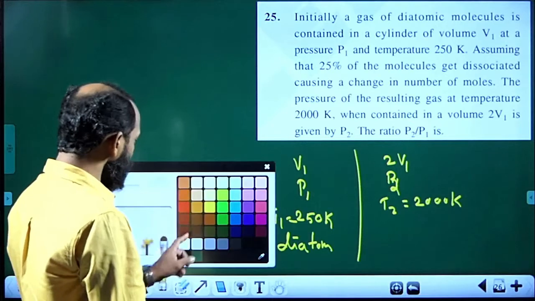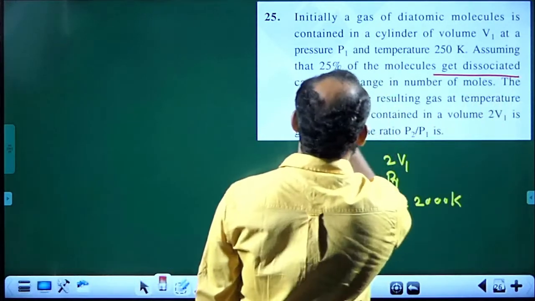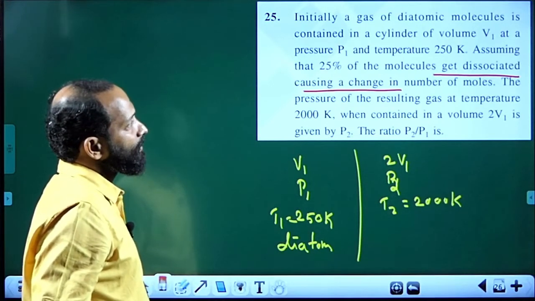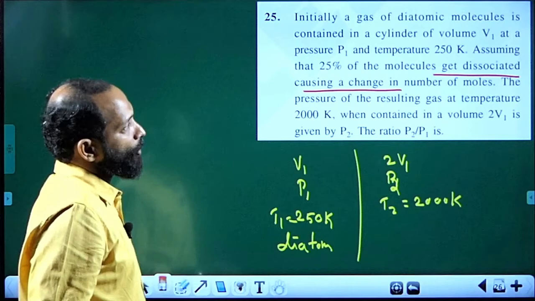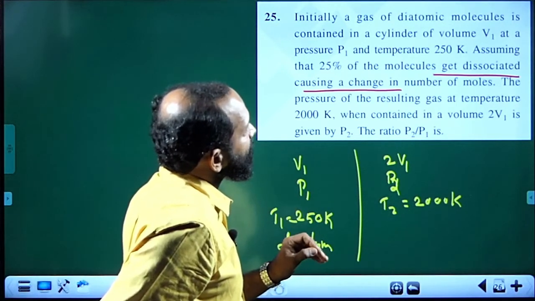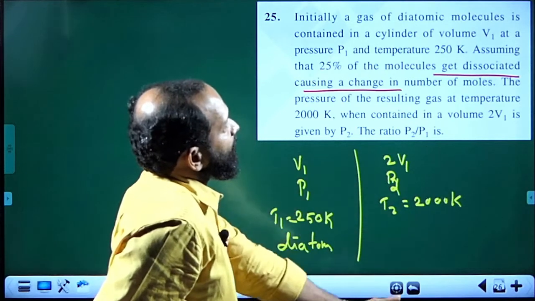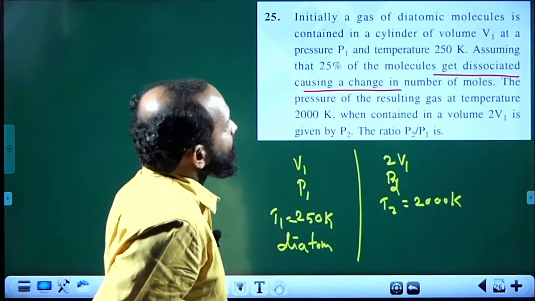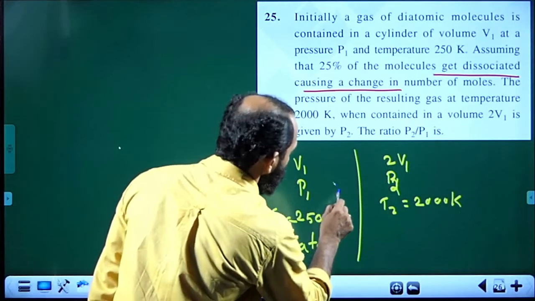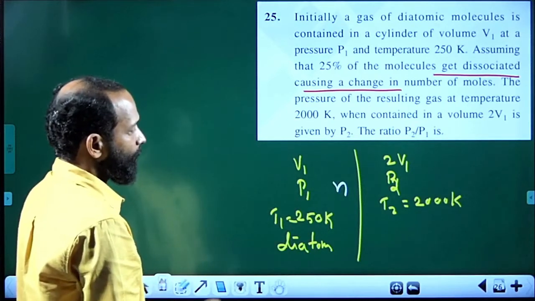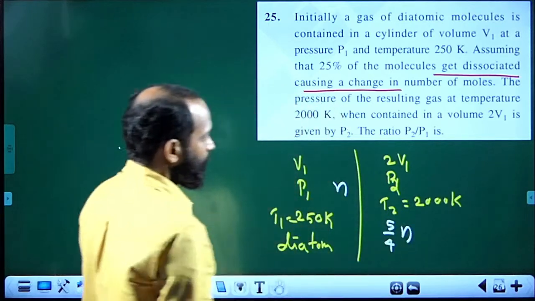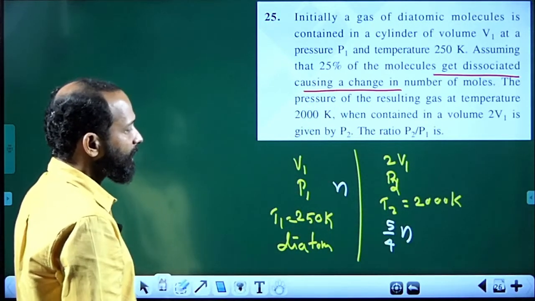Here the more important thing is the dissociation. Initially it was diatomic, as each molecule contains 2 atoms. On dissociation it becomes monatomic, each molecule containing only 1 atom. That means on dissociating a diatomic molecule, the number of moles becomes double. That is the principle here. Therefore, if n is the number of moles, what will be the number of moles here? That will be 5 by 4 n. If the number of moles in the first case is n, in the second case it will be 5 by 4 n.